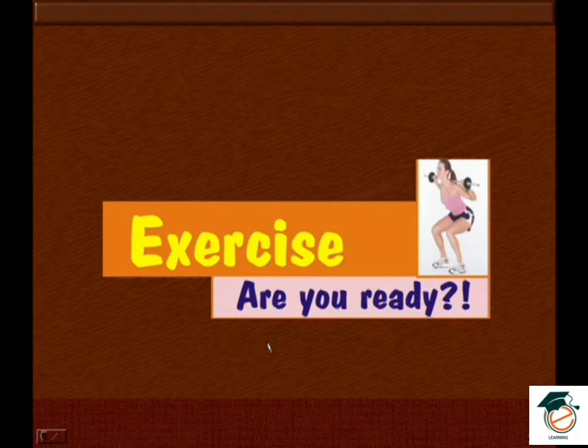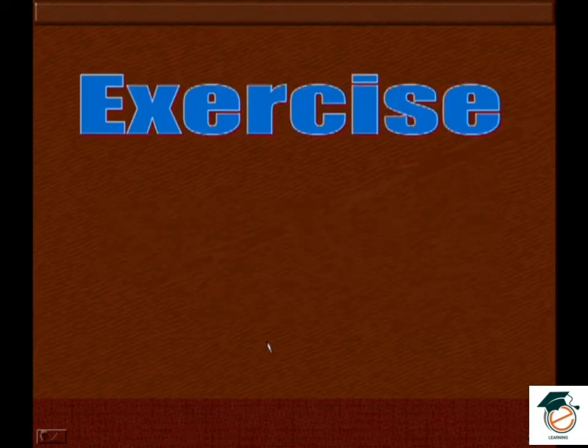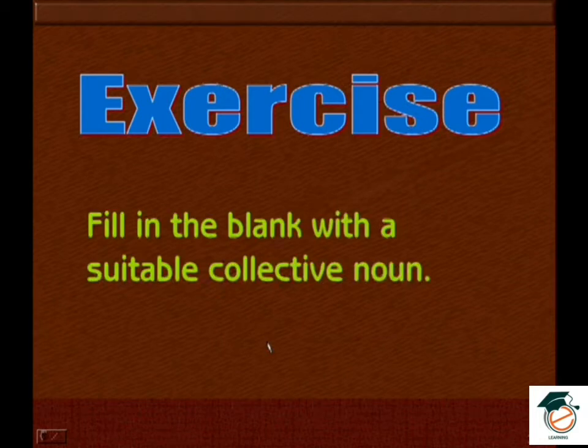Okay, exercise. Fill in the blank with a suitable collective noun. So we'll give you the sentence. So you need to check out what is a suitable word to fill the gap. Are you ready? Okay, here we go.